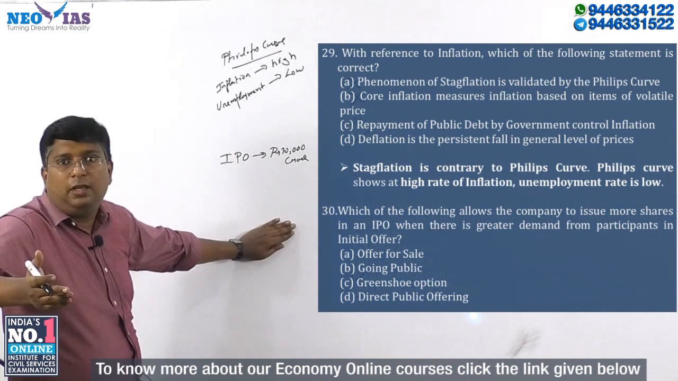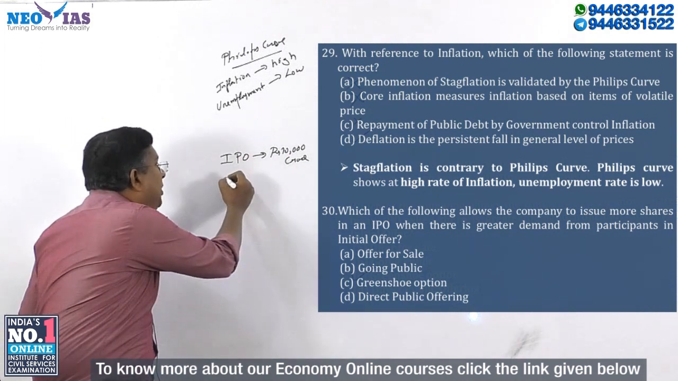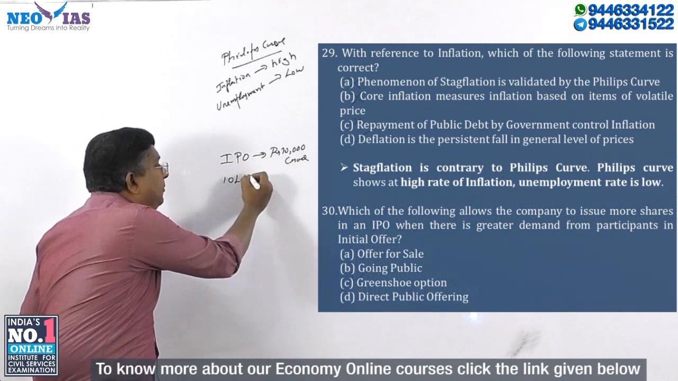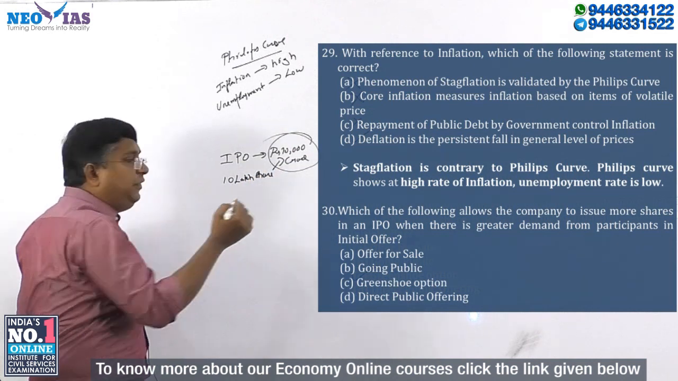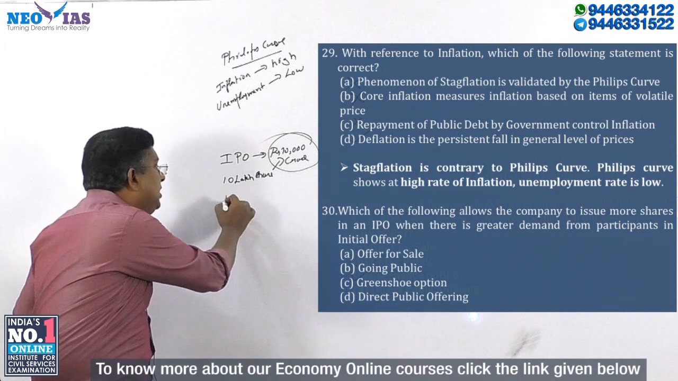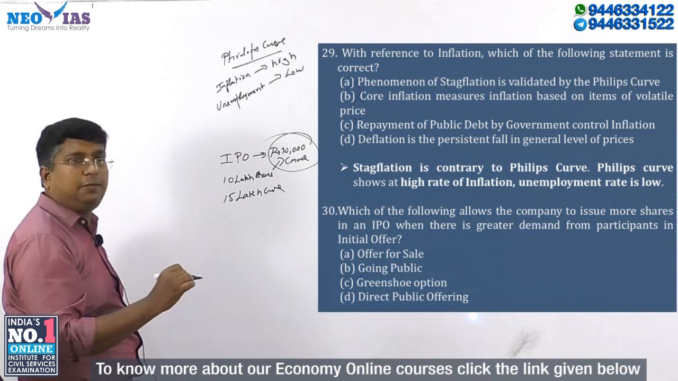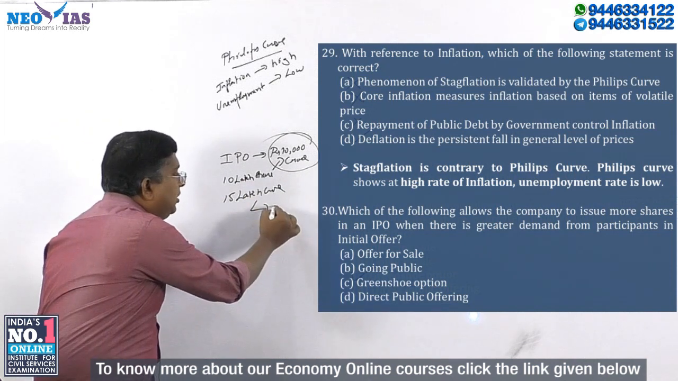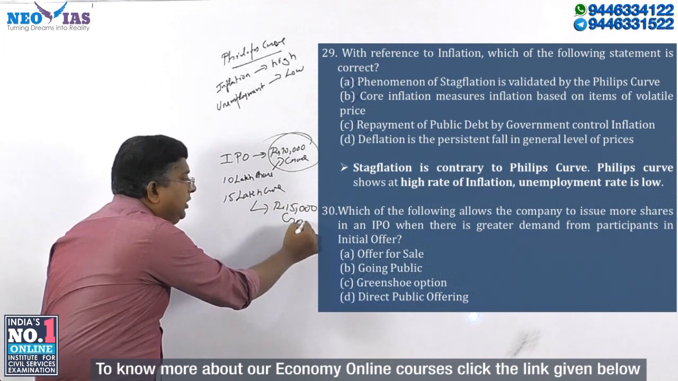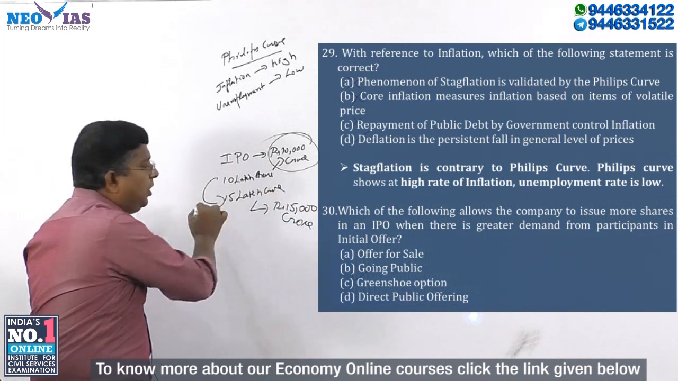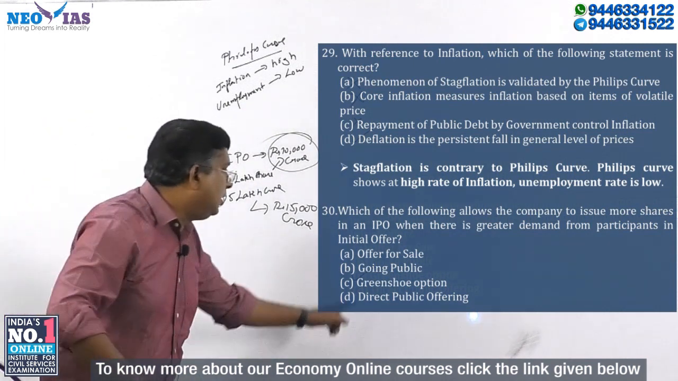Maybe the initial plan of the company was to issue 10 lakh shares and get a fund of 10,000 crore. But if there is huge demand, the company will change the strategy. It will issue 15 lakh shares, 5 lakh shares will be increased, and thereby it will raise 15,000 crore instead of the initially planned 10,000 crore. This option used by the company, increasing the shares and raising more money, is what is called the Greenshoe option.